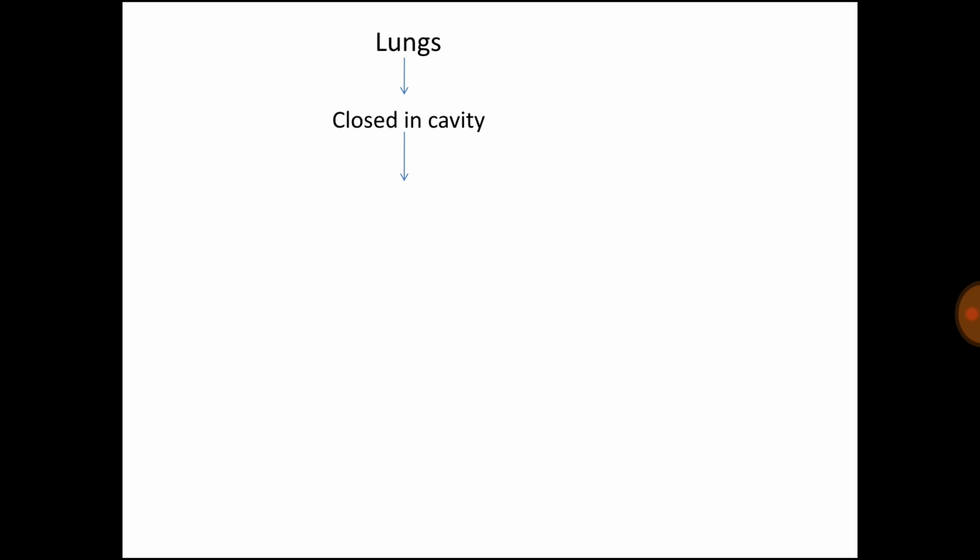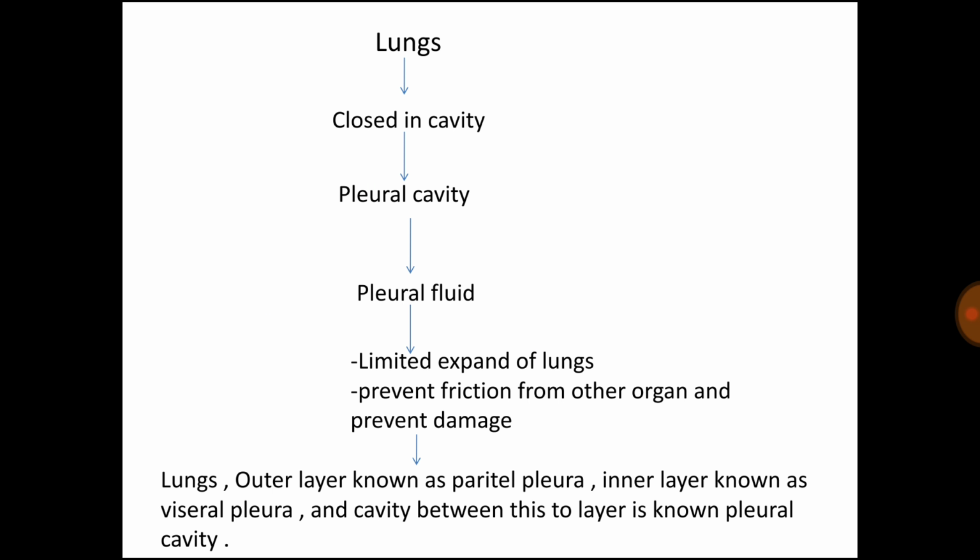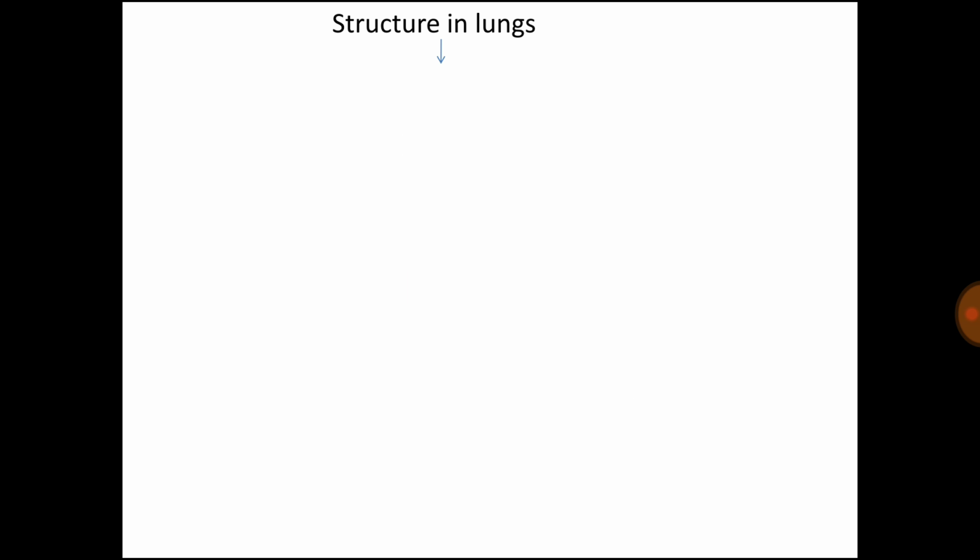The lungs are enclosed in a cavity known as the pleural cavity, having pleural fluid, which limits the expansion of the lungs and prevents friction with other organs and damage. The lung's outer layer is known as the parietal pleura, the inner layer is known as the visceral pleura, and the cavity between these two layers is known as the pleural cavity.